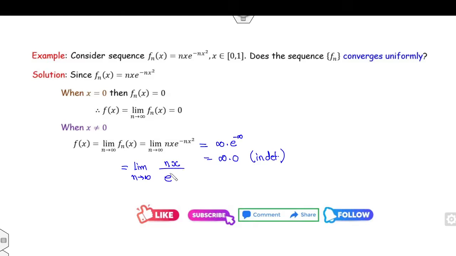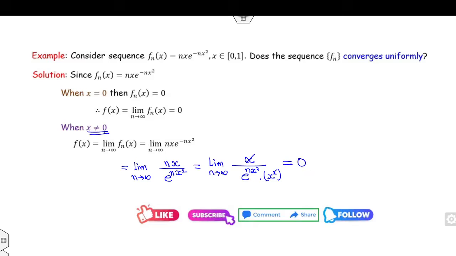I can write this as n x over e^(n x squared). Now clearly this is infinity over infinity form. Then I can apply L'Hopital's rule. I can differentiate this with respect to n: x over e^(n x squared) into x squared. Now because x is non-zero, as n approaches infinity, this limit is 0.